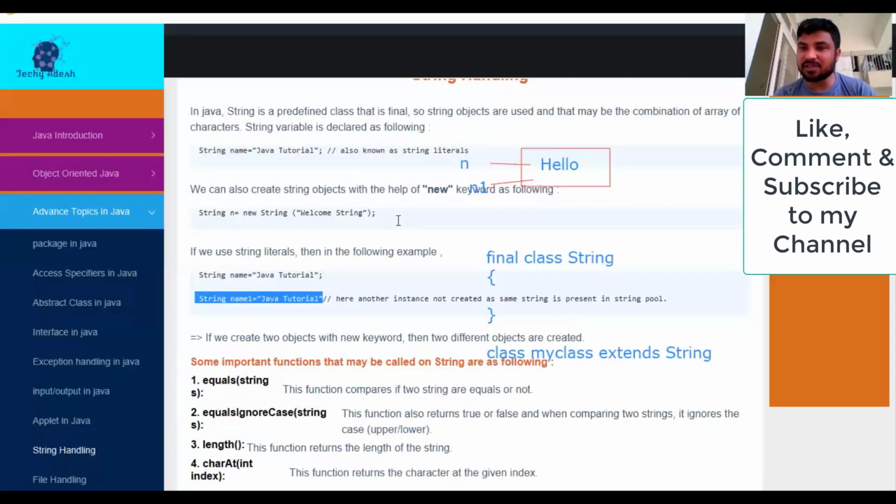So how is the equals function performed? Suppose I have two strings s and s1. How will I compare? s dot equals, in the bracket I'll pass s1, right? After that I'll close the bracket, and another bracket for the if also. So this is how we can compare two strings with the help of the equals function. We already did that. We are already using it in the project as well, right? You are already very comfortable with the equals function, I think.